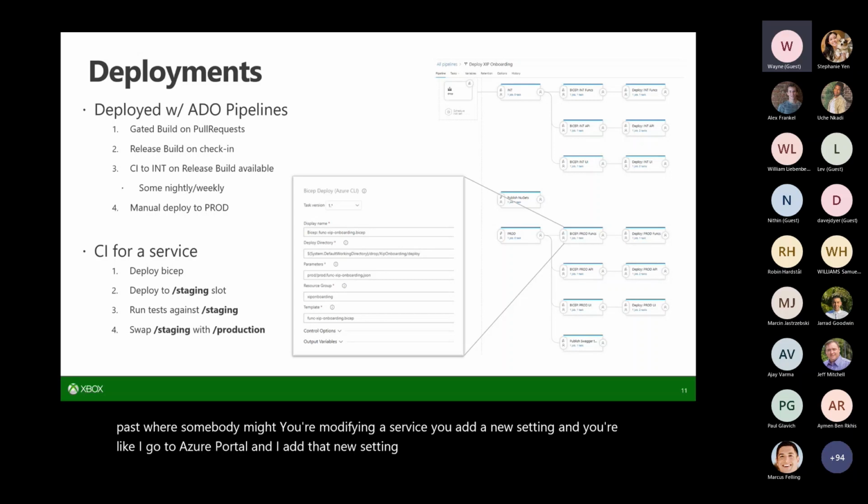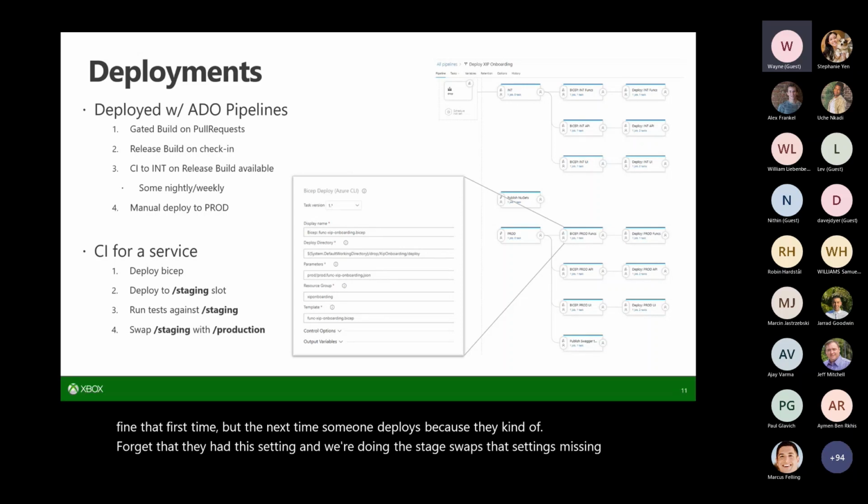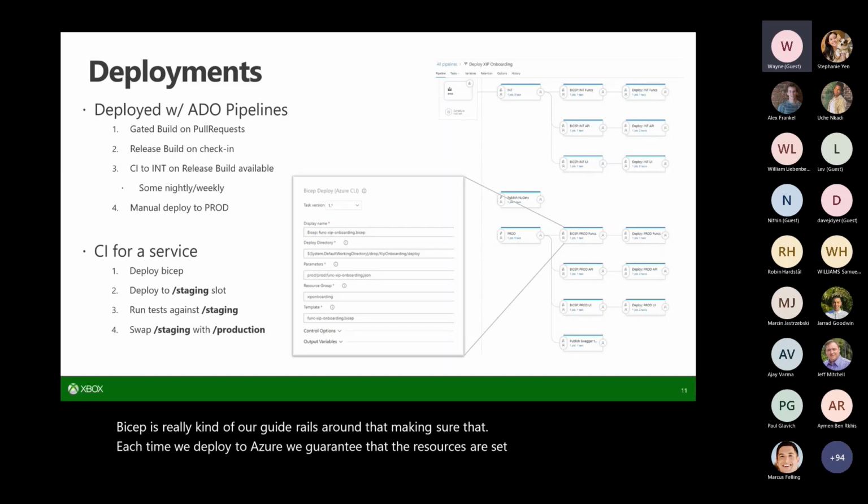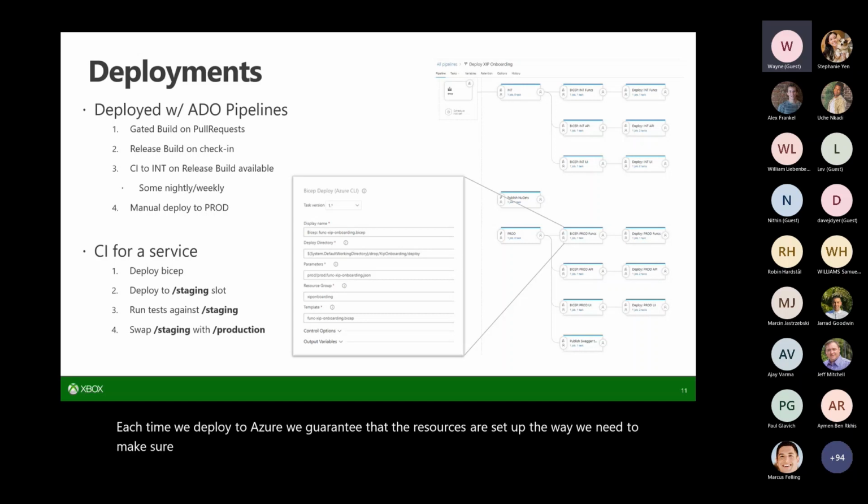You deploy your service, it's fine that first time, but the next time someone deploys, because they kind of forget that they add this setting and we're doing the staging swaps, that setting's missing now, things break. Bicep is really kind of our guide rails around that, making sure that each time we deploy to Azure, we guarantee that the resources are set up the way we need to make sure that the services will run.